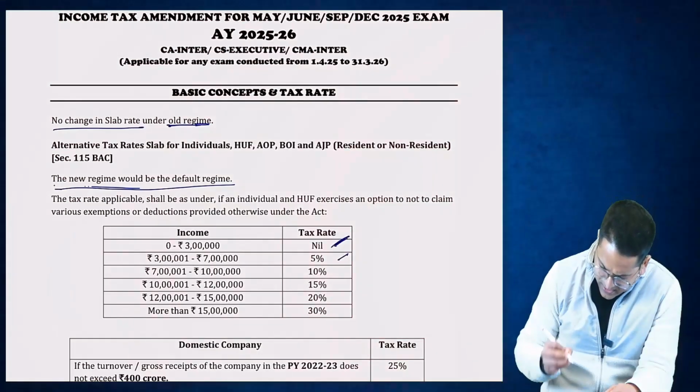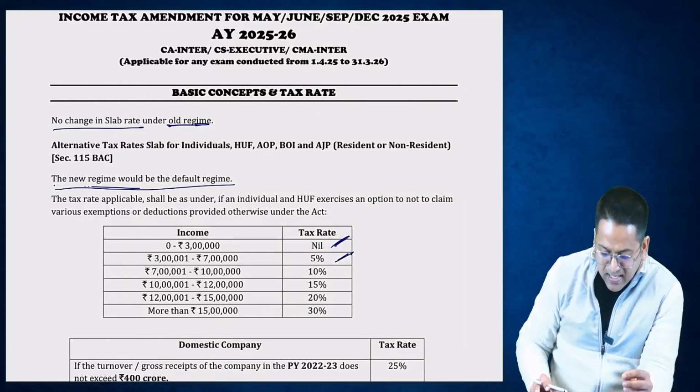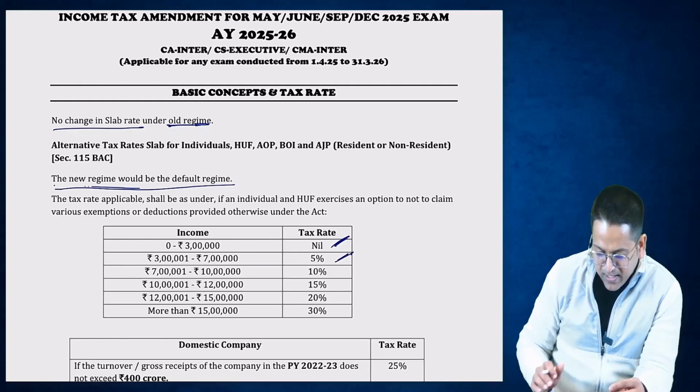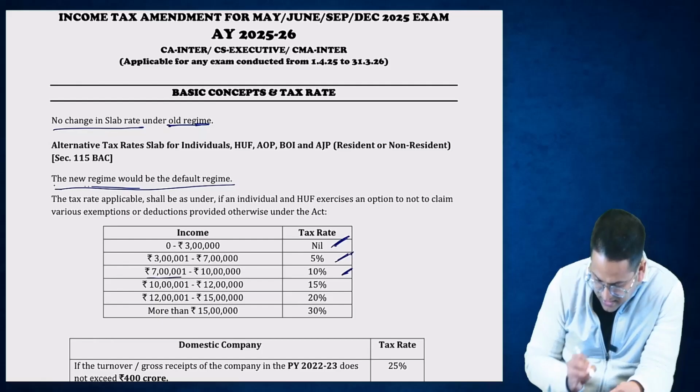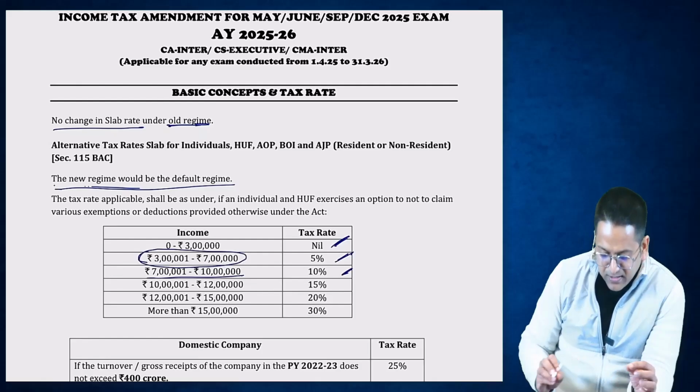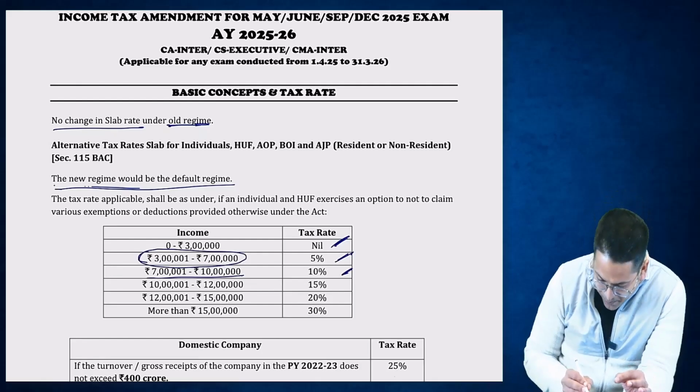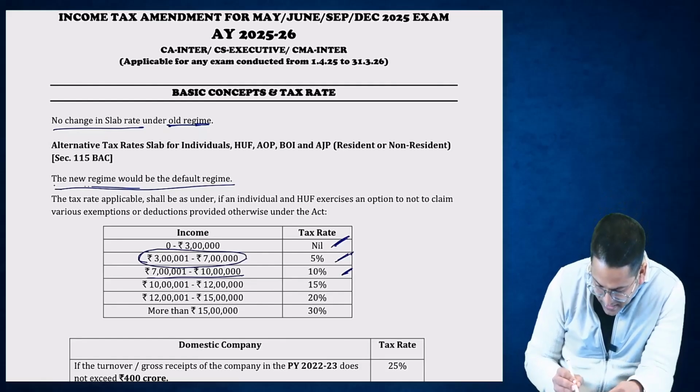You students will have to remember that for the first 3 lakhs, it is nil. From 3 lakh 1 rupee to 7 lakhs, it's 5%. From 7 lakh 1 rupee up to 10 lakhs, it's 10%. So this is also a slab of 3 lakhs only. See this difference from 7 lakhs to 10 lakhs. Here the change came. This became 7 lakhs from 3 lakhs. And then from 10, again a 3 lakh rupee slab is not created. Here the 1 lakh that has increased is compensating.